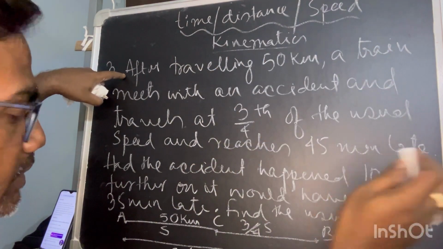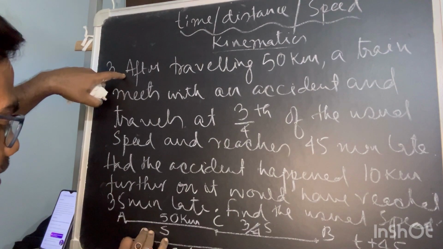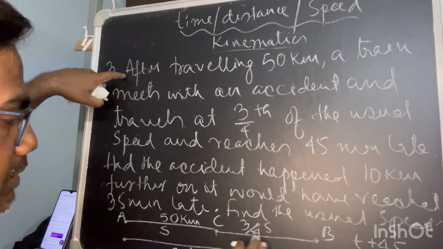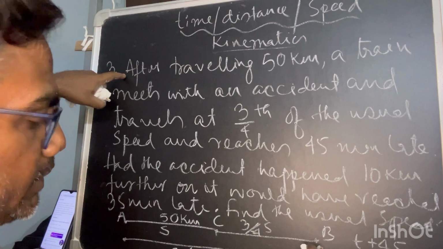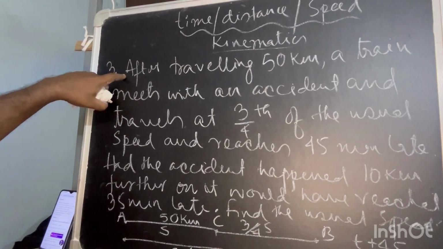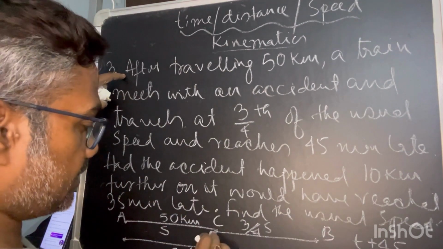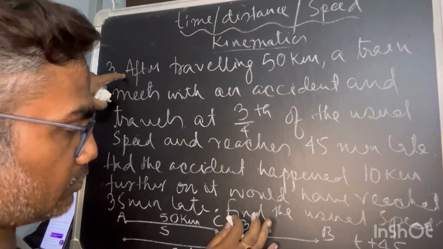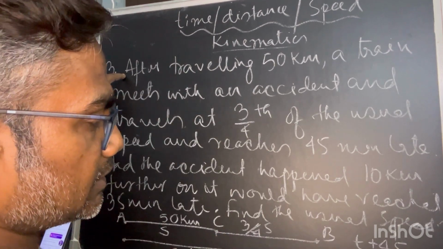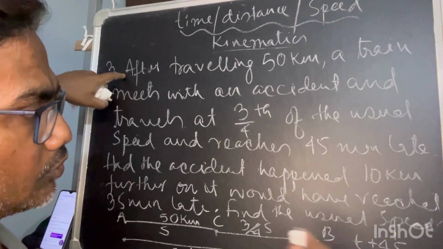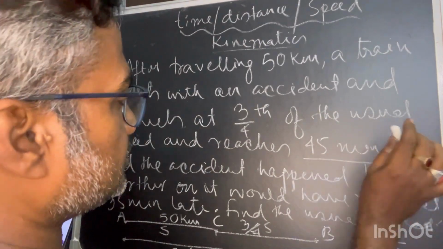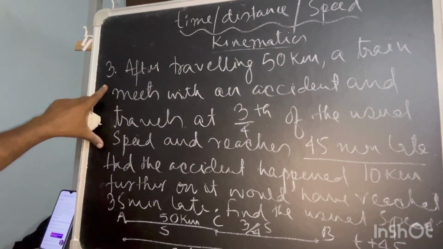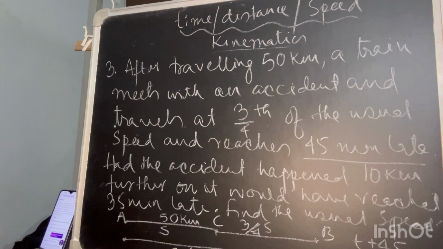If the train could move with the usual speed until the end point, it would have taken t time. In this case, after the accident he has slowed down and the total time is 45 minutes more. So this first information is quite clear. We have established everything here.